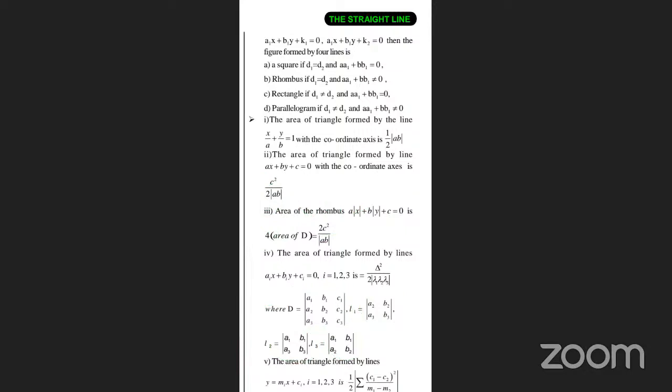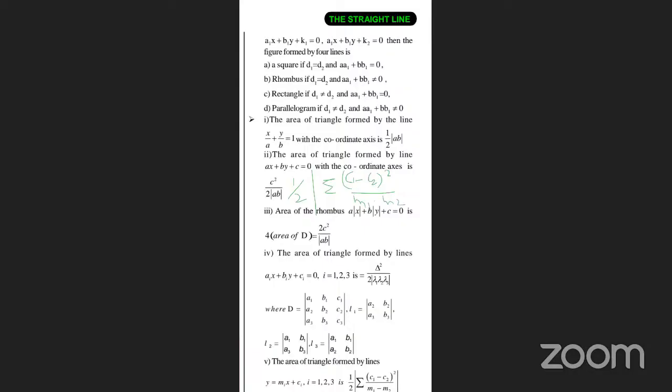If my triangle is formed by 3 lines, and the line equations are in the form y is equal to m1x plus c1, y is equal to m2x plus c2, and y is equal to m3x plus c3, then the area of the triangle is given by half into modulus of sigma of c1 minus c2 whole square divided by m1 minus m2.